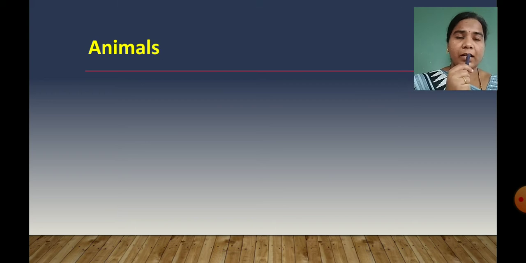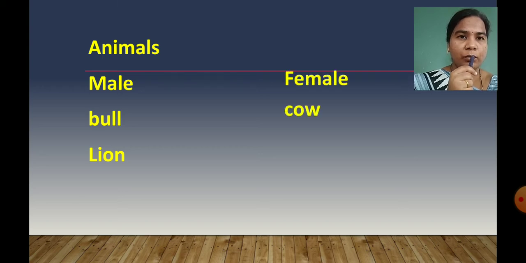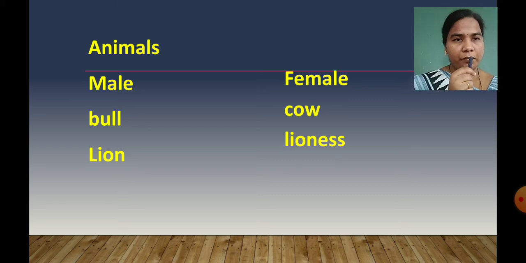Children, like people, we have a list of animals also. In animals also we can see male or female. In male we can see bull, then lion. In the female list we can see cow, then lioness. Like in animals, bull is a male, and what is a female? Cow. Cow is a female.